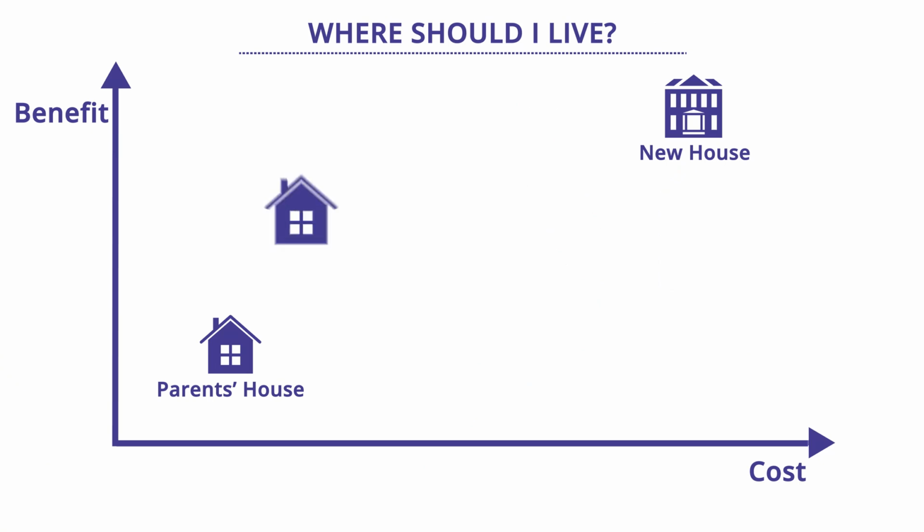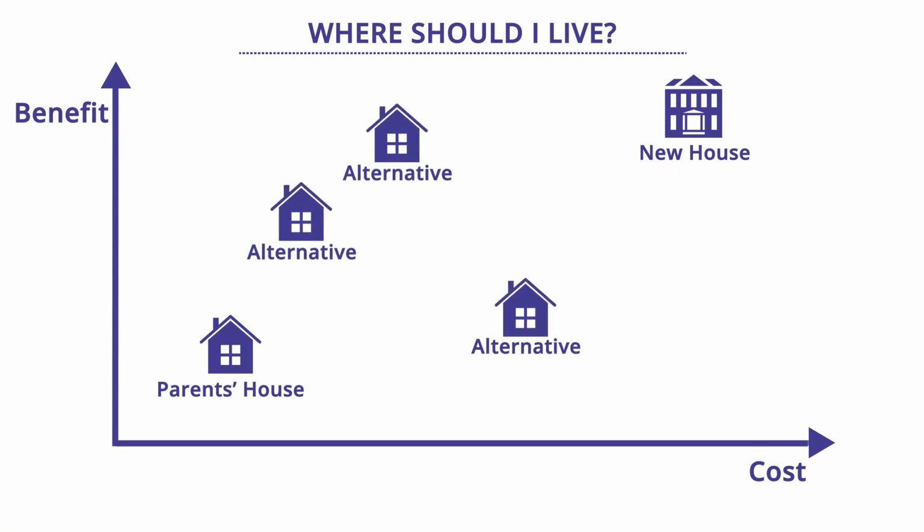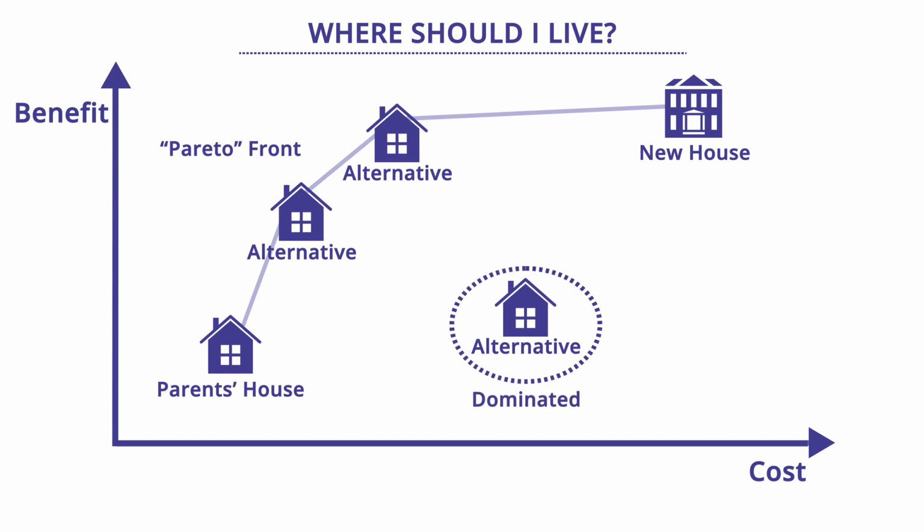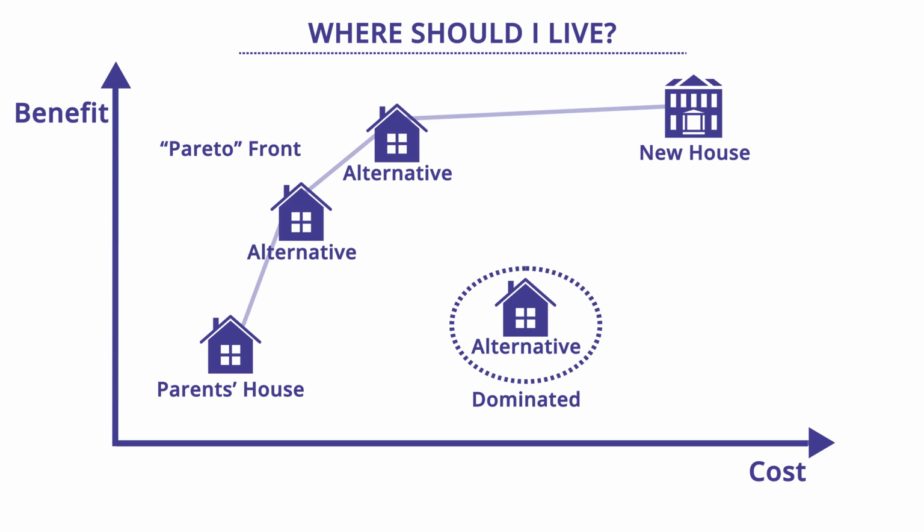This brings up an important aspect of decision problems. When we propose multiple alternatives, we often discover there are trade-offs among the different criteria we care about, considering how they fall between benefit and costs. Now we can identify patterns. There are two key types of alternatives in this representation. We have the Pareto front, which are our most efficient benefit at cost alternatives, and we have the dominated alternatives, those that are not on the Pareto front. These are the solutions that are inferior in terms of benefit or cost as compared to other alternatives.